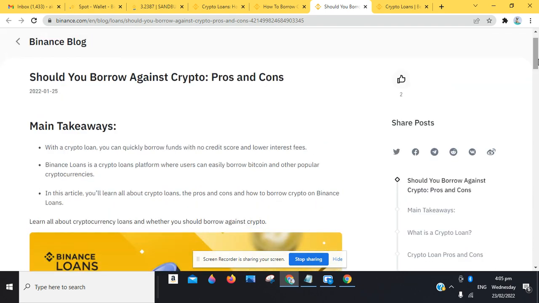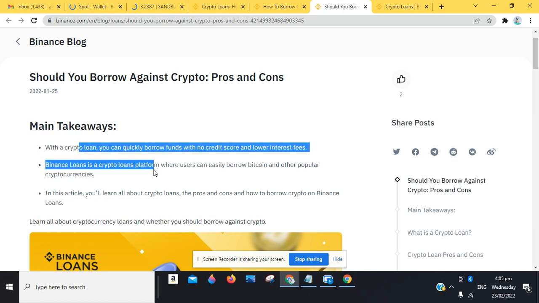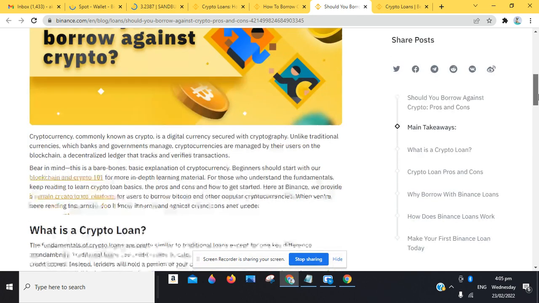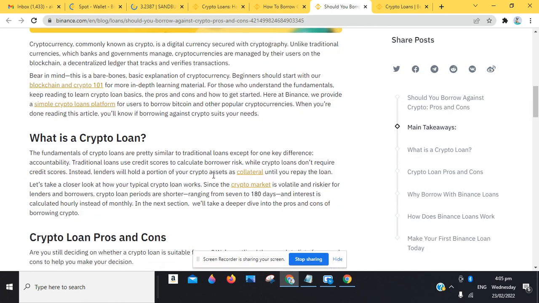Now, there's an article on Binance here that talks about should you borrow crypto, the pros and cons. The main takeaways here is that with a crypto loan, you can quickly borrow funds with no credit score and lower interest fees. So you can see the interest fees are even less than a dollar. I'm paying less than a dollar for some token that I borrowed. I think less than a cent, guys, on an hourly basis, because I'm going to be repaying this loan. So in this article, you learn all about crypto loans, the pros and cons, and how to borrow crypto.